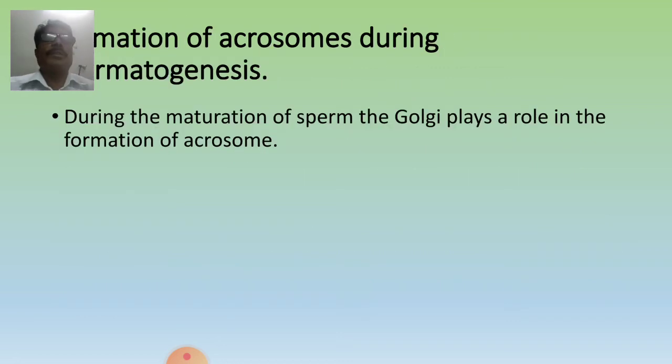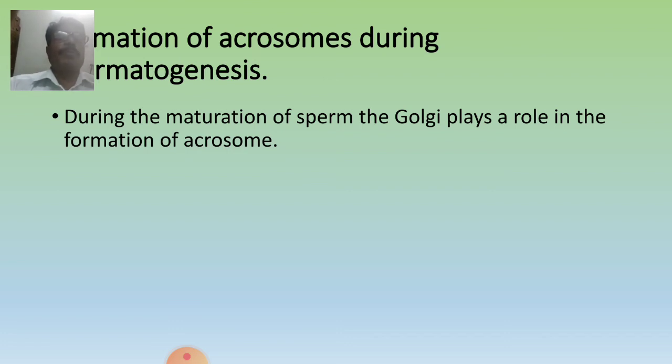Now, formation of the acrosome during spermatogenesis. During the maturation of sperm, the Golgi plays a role in the formation of the acrosome. In this function, at the time of development of the sperm, there is a presence of the Golgi complex, and these Golgi complex vesicles are dilated toward the center of the nucleus.